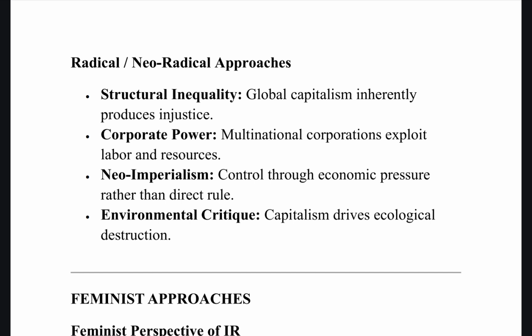Okay, so for conclusion, what can we say? That it analyzes the global power structures and it highlights both the exploitation of people as well as the planet. So they want a systemic change. It is not just economic inequalities, there is imperialism involved, there is environmental destruction, and there is a need for social justice as well. Okay, next one is feminist approaches.